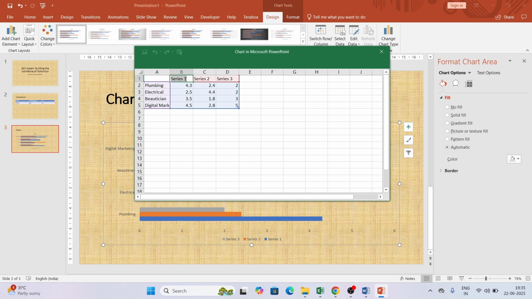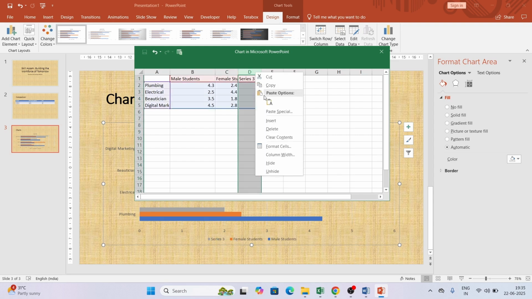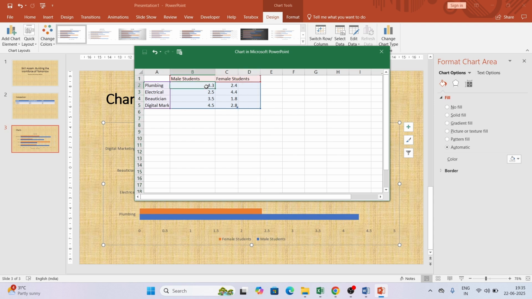Okay, so let's say as of now I will give male students followed by female students, and I will delete it. So let's say male student is 100. Let's say beautician male is less, let's say 400, and then I will make it as 1000.